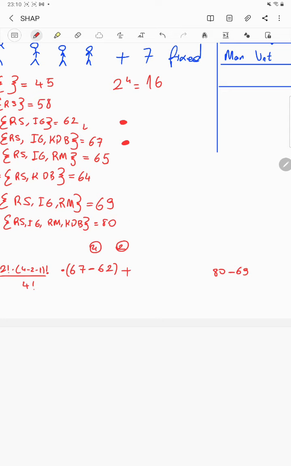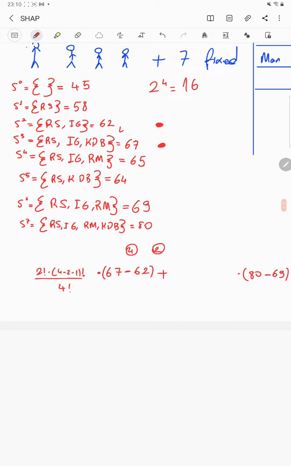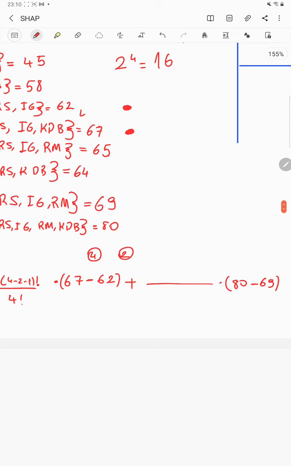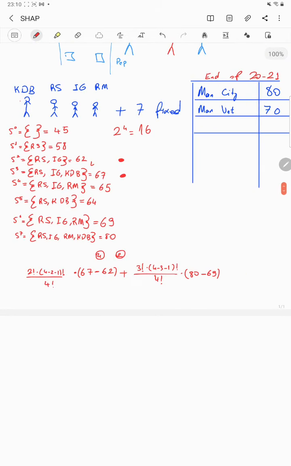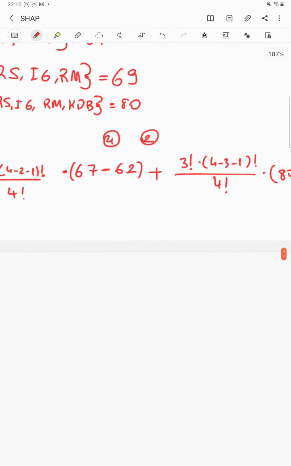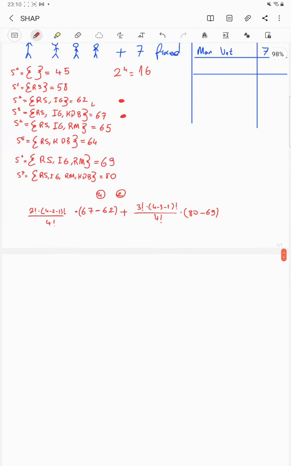So I have 69, and I multiply it by the inverse combination of it. So I weight by that, and what I end up with here is 3 factorial, factorial 4 minus 3 minus 1 factorial divided by all set, right? So the idea is actually pretty straightforward, and let us formulate it.